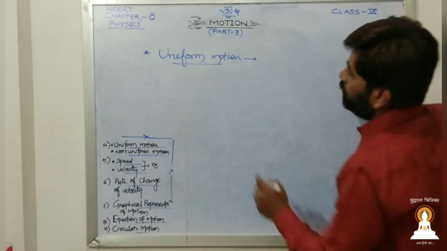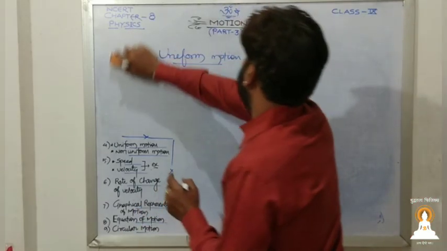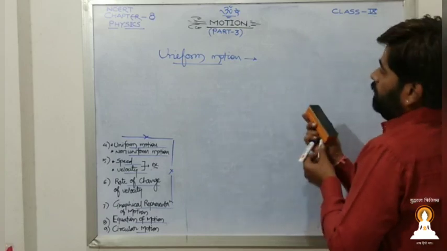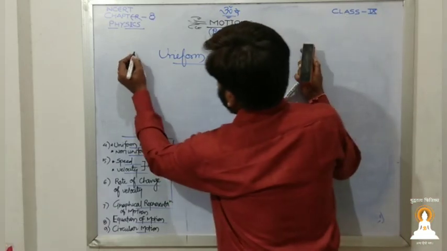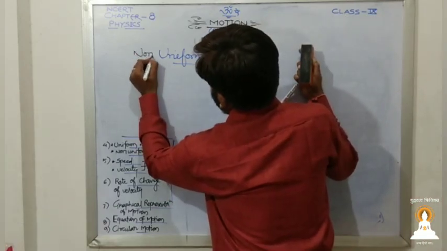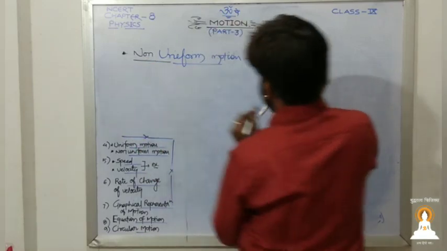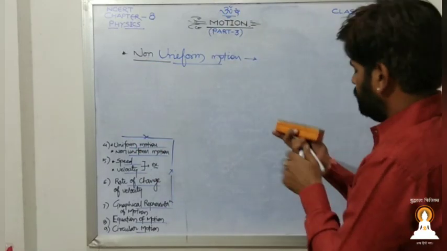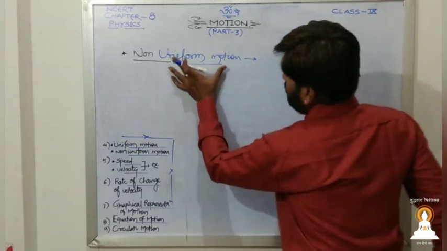Next is non-uniform motion. This was uniform motion; now if I put a non before it, this will be non-uniform motion. So let us see what non-uniform motion is. Just carry this definition in your mind.